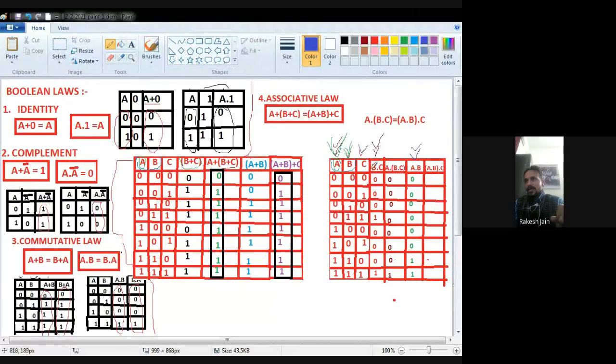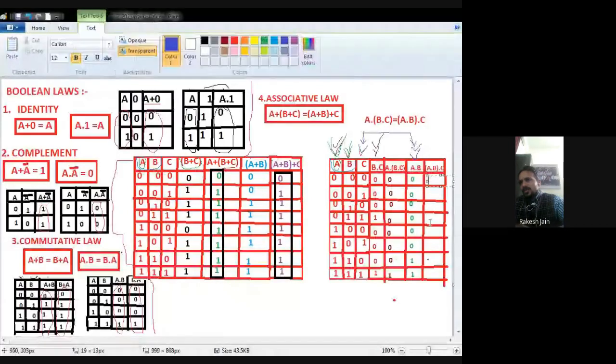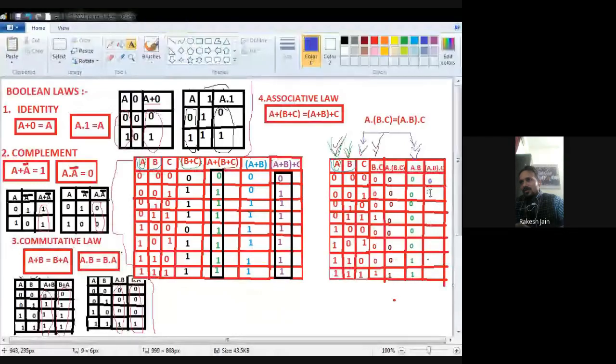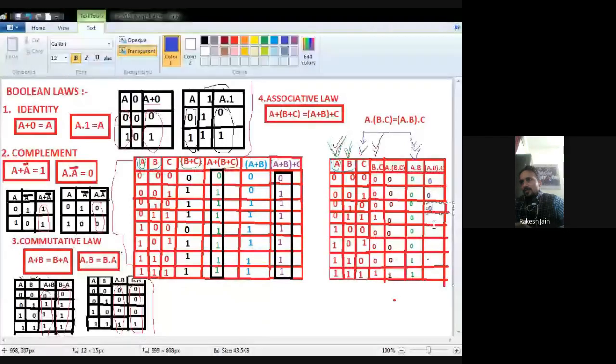A is 1 and B dot C is 0, again 0. A is 1, B dot C is 0, again 0. A is 1, B dot C is 0, again 0. A is 1 and B dot C is 1, because now no one is 0, so 1 is there.